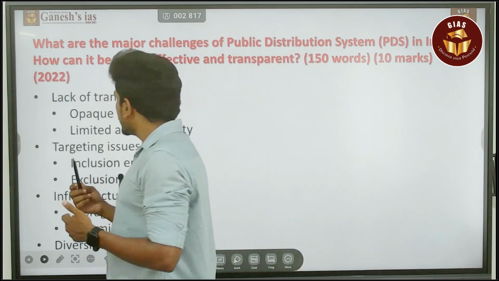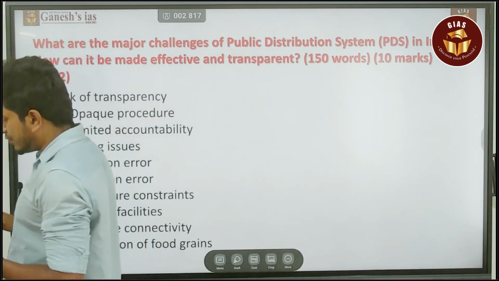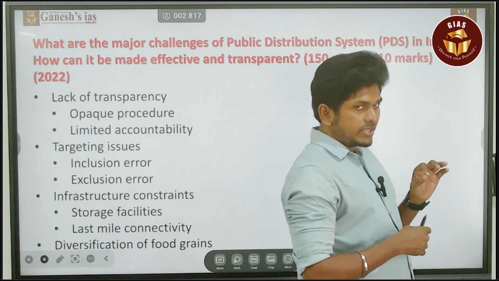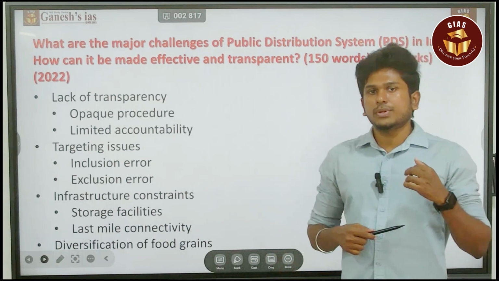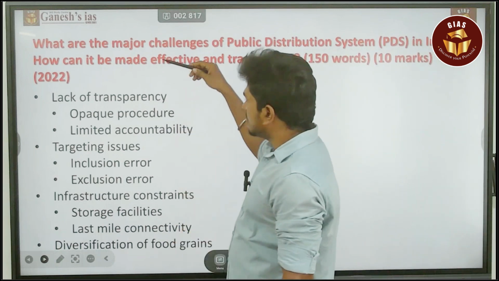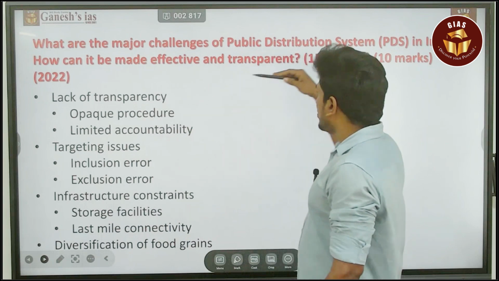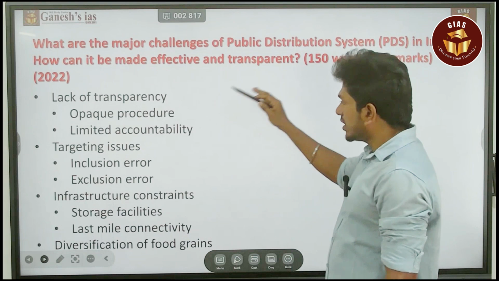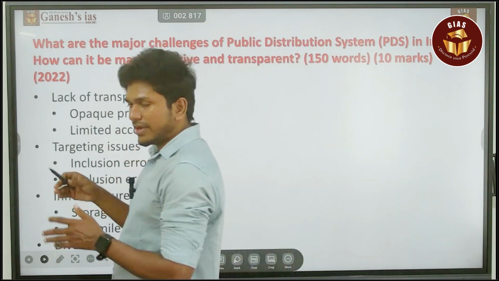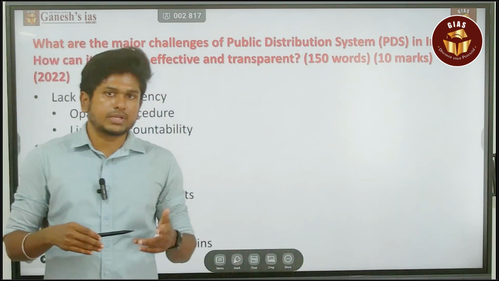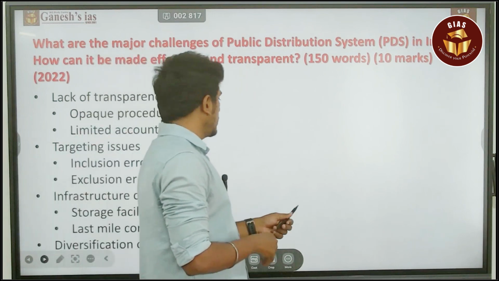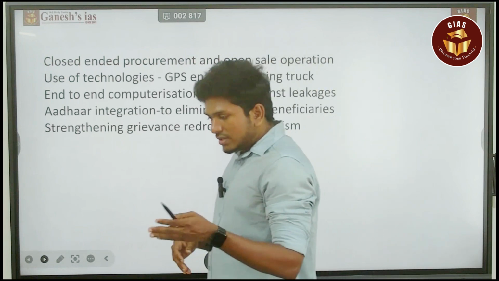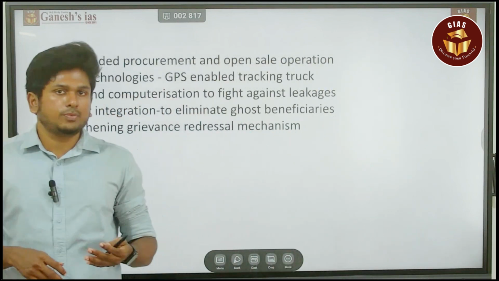So next question is, how can it be made effective and transparent? Please note that there are two ways of presenting your answer. One way, you can put all the challenges, and in parallel to that the effective ways to overcome each issue. You can make partitions of the answer. That is a good way of presenting your answer. Or else you can simply go with the issues, and then the measures. That is also one way of presenting your answer.